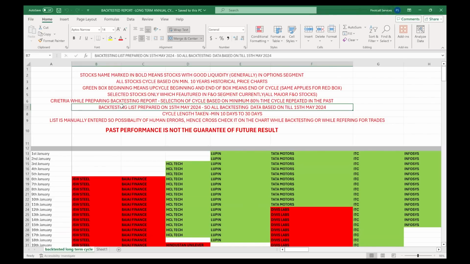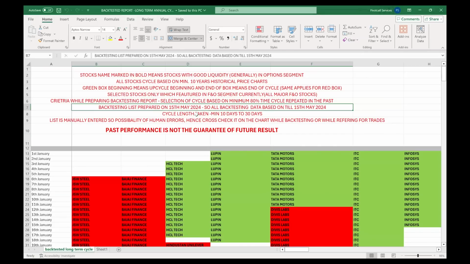So all backtesting data is based on till 15 May 2024. Why am I saying that? It may happen that this is 2024, and some person may be looking at this report in 2027 and thinking that I am saying 10 years, but 2025 this cycle didn't work, 2026 didn't work, 2027 didn't work. Then how am I saying 8 of 10 times? So for that I mentioned till 2024, because I don't have the data of 2025, 2026, 2027 and all this.